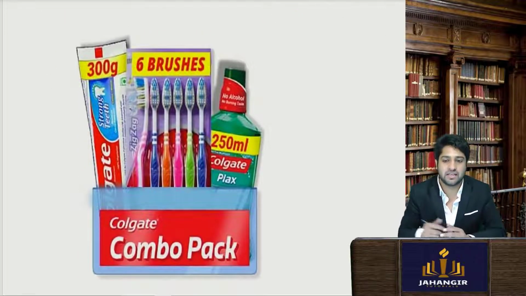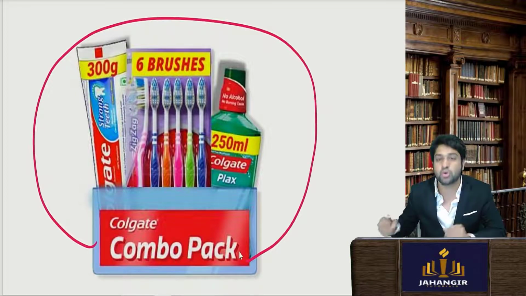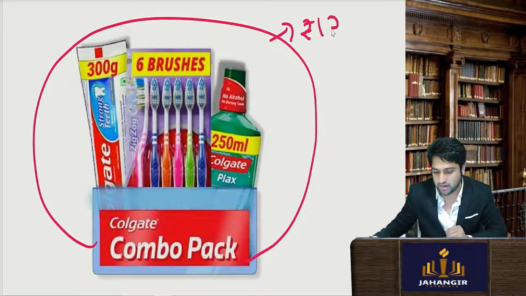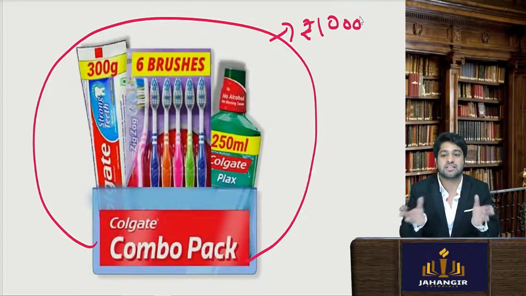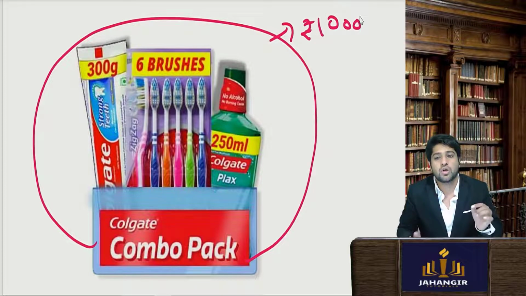Next example, let's say you have this dental toolkit which is being sold for a price of rupees 1000 in the market. Since these are not interdependent, they are not linked anywhere and can be sold loosely in the market, and it is not commonly sold as naturally bundled, therefore it is a mixed supply.